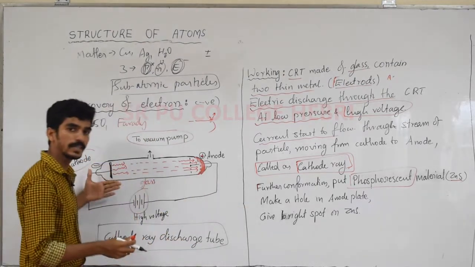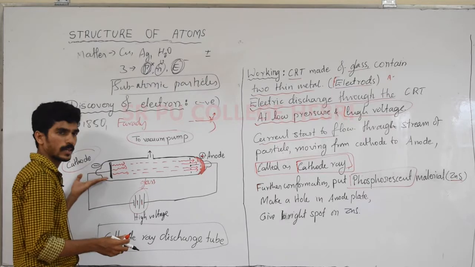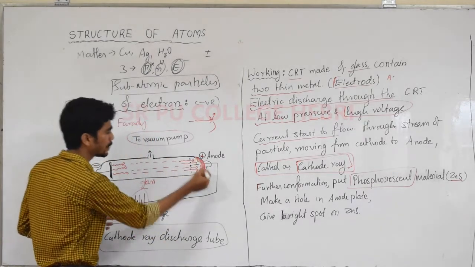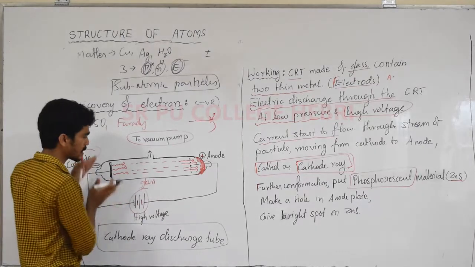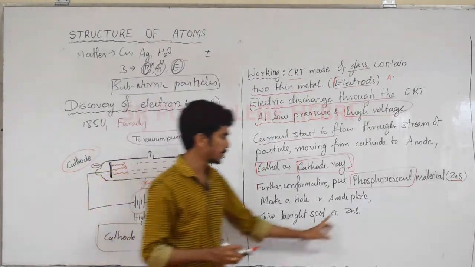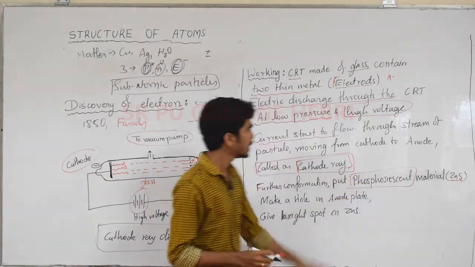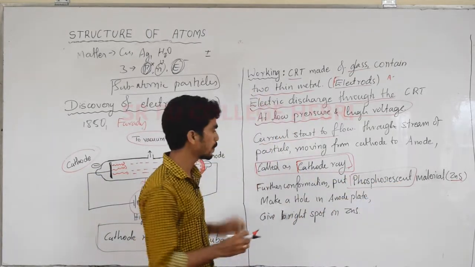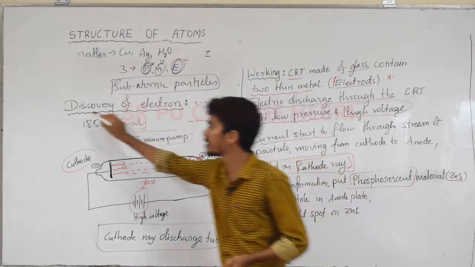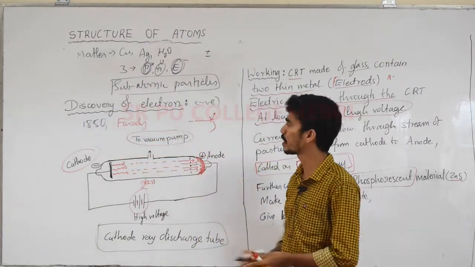Some particles are coming from this end towards the other end. A bright spot appears only when some particle hits the phosphorescent material, which is made of ZnS. This is the entire working procedure in a cathode ray discharge tube.